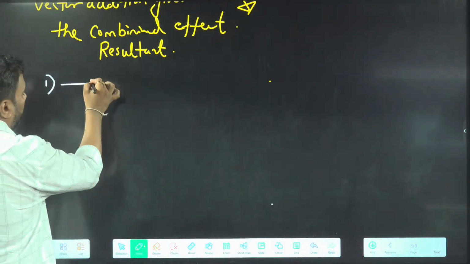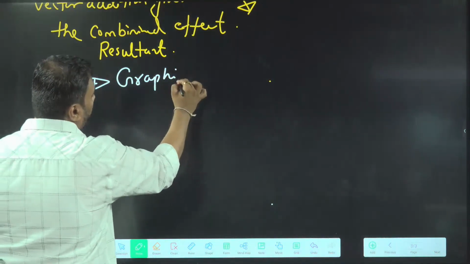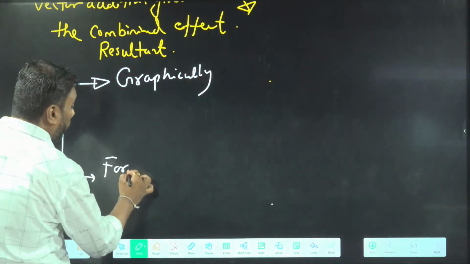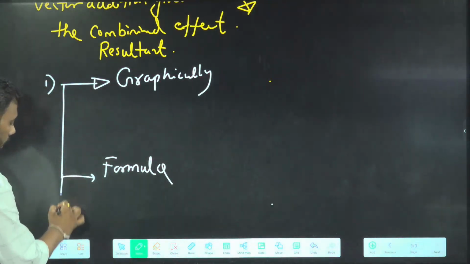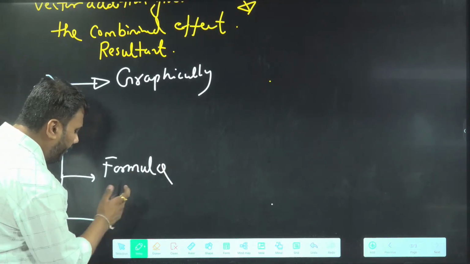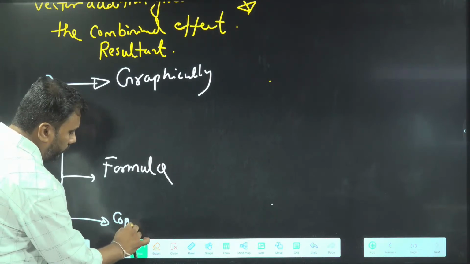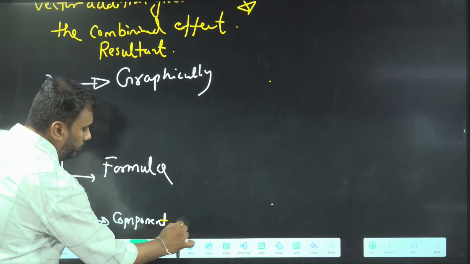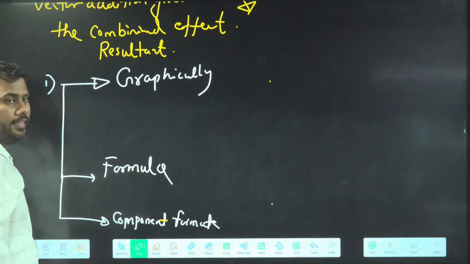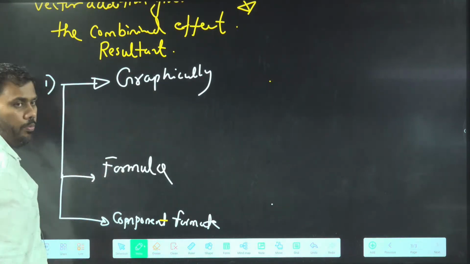Vector addition, three types. We will first learn how to add vectors graphically. Then we will learn the formula method of adding vectors. And last, if vectors are given in component format, we will learn addition in component format. So we will learn vector addition in three situations: graphical way, then formula method, then component format.